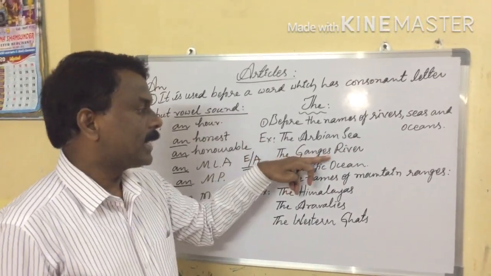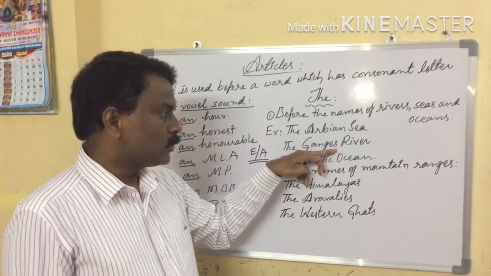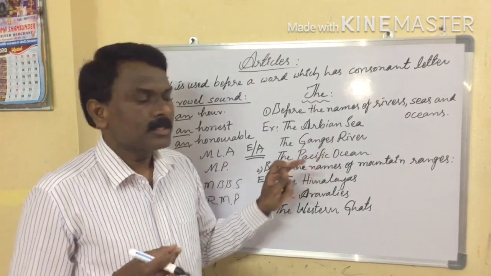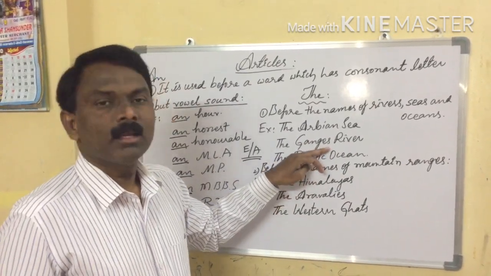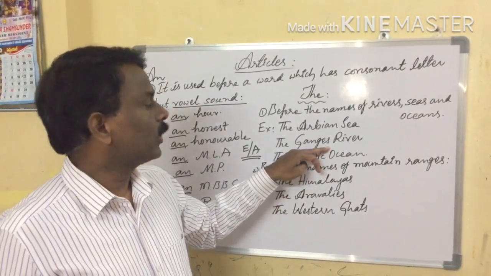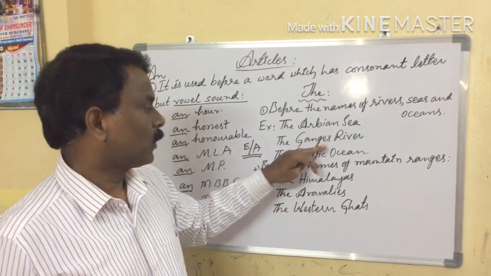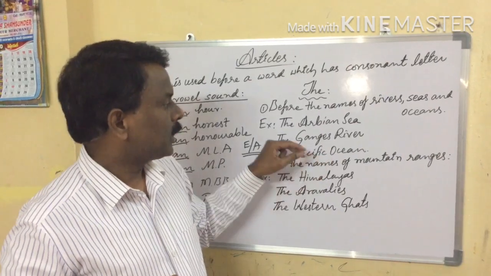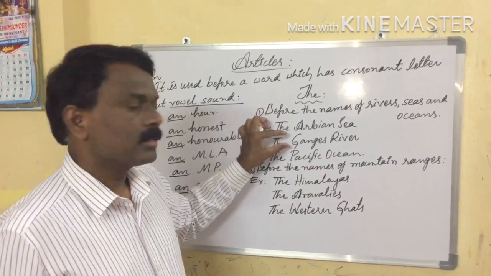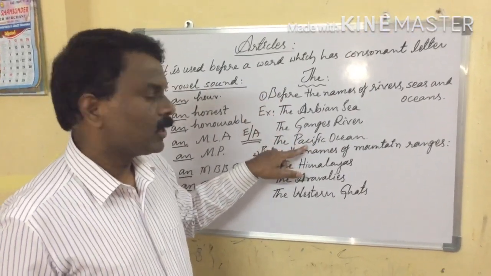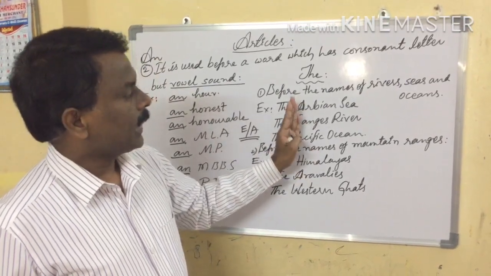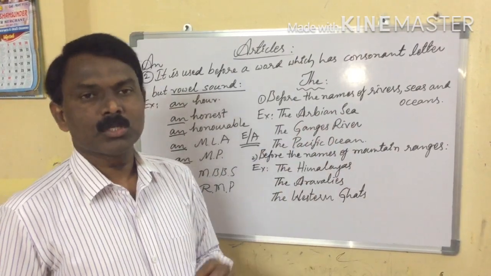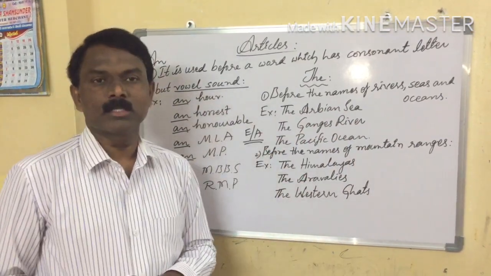Next one, the Ganges River. The Ganges River or the Ganga River, both are same. See here, according to English pronunciation, we can use the Ganges. Okay. Next one, the Pacific Ocean. So here Arabian Sea, Ganges River, Pacific Ocean. These are all names of seas, names of sea, river and ocean. So that's why we should take the article.